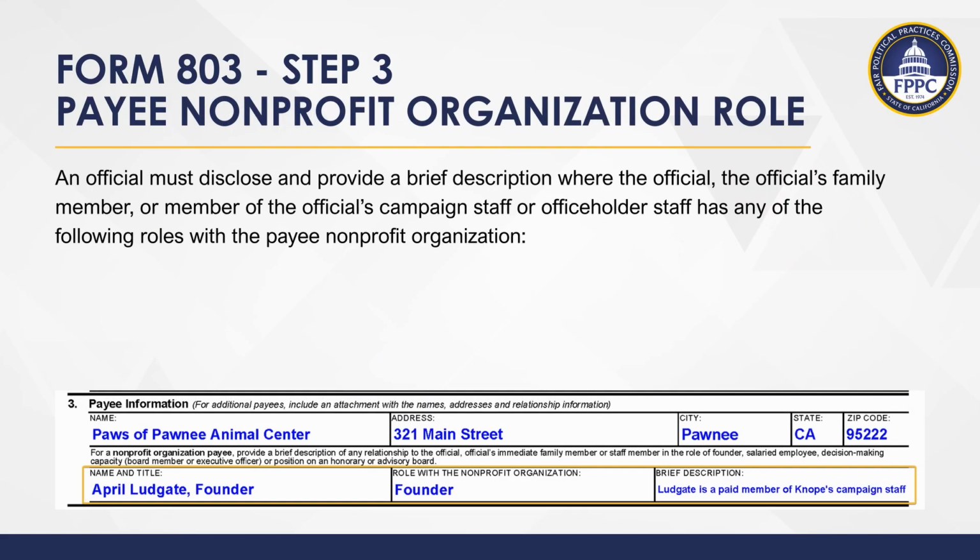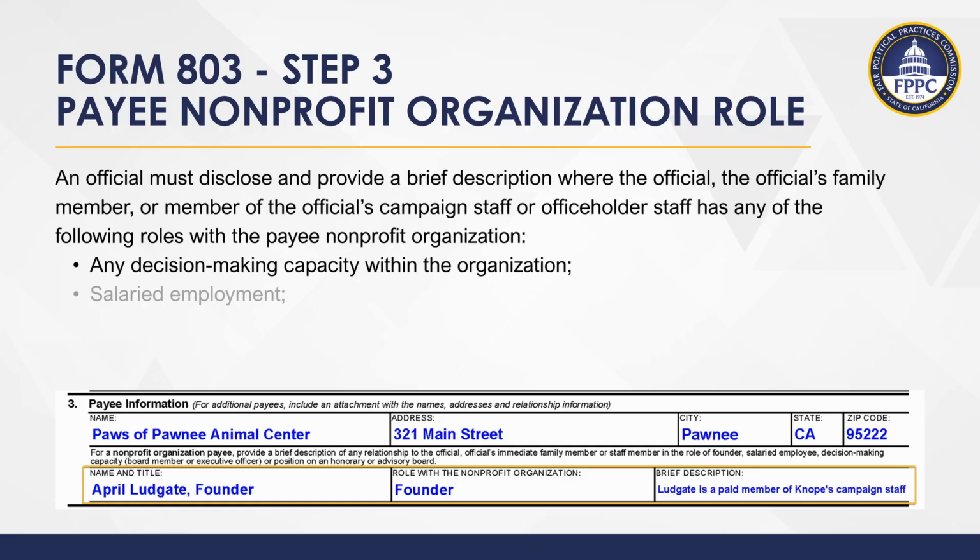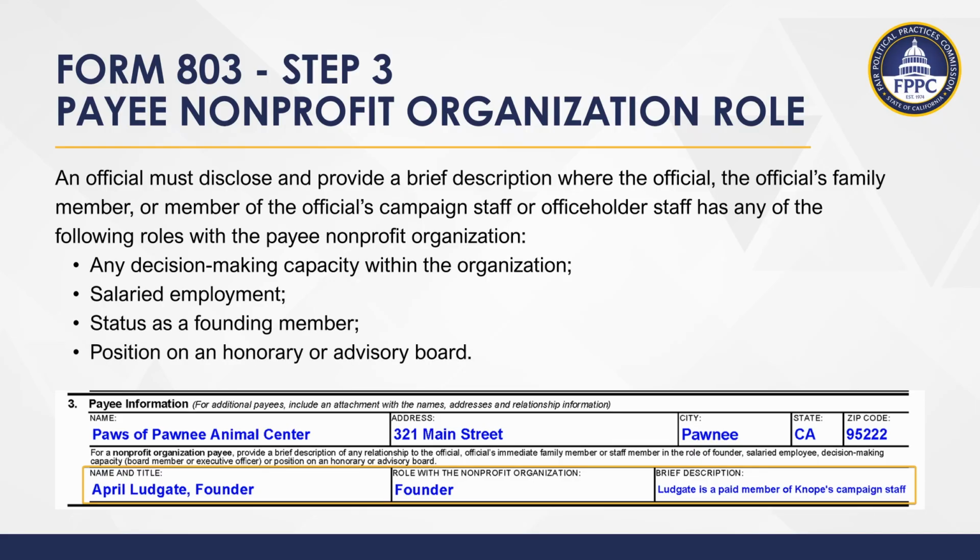Additional reporting requirements may apply for payee nonprofit organizations where the official, the official's family member, or member of the official's campaign staff or officeholder staff has any of the following roles with the payee nonprofit organization: any decision-making capacity within the organization, salaried employment, status as a founding member, position on an honorary or advisory board. Please remember to complete the name and title, role with the nonprofit organization, and include a brief description of the relationship.